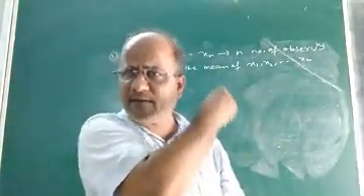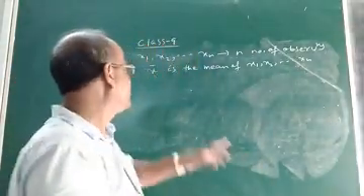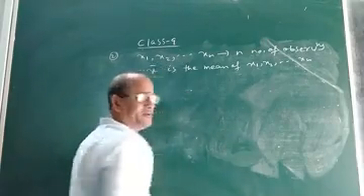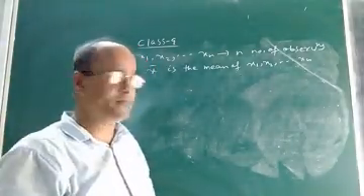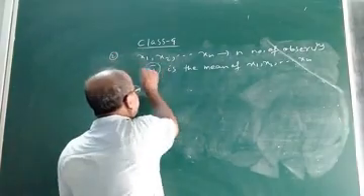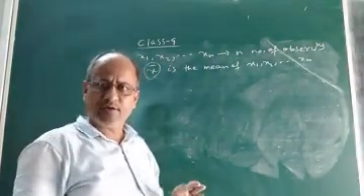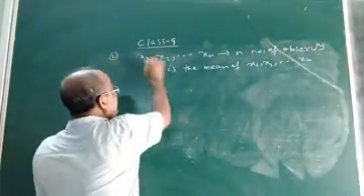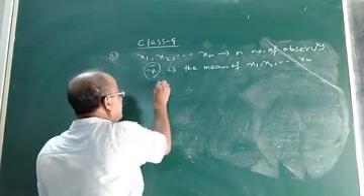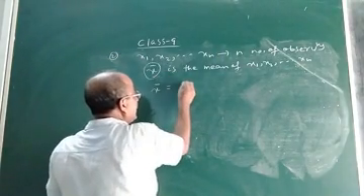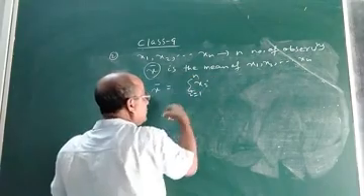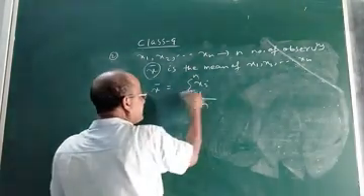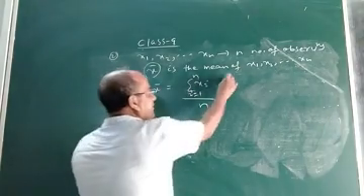Suppose you are given a set of n observations x1, x2, x3 up to xn, and suppose this is the mean of these observations. That means you are given x bar equal to sigma xi, i taking values from 1 to n, divided by n. This is given to you.